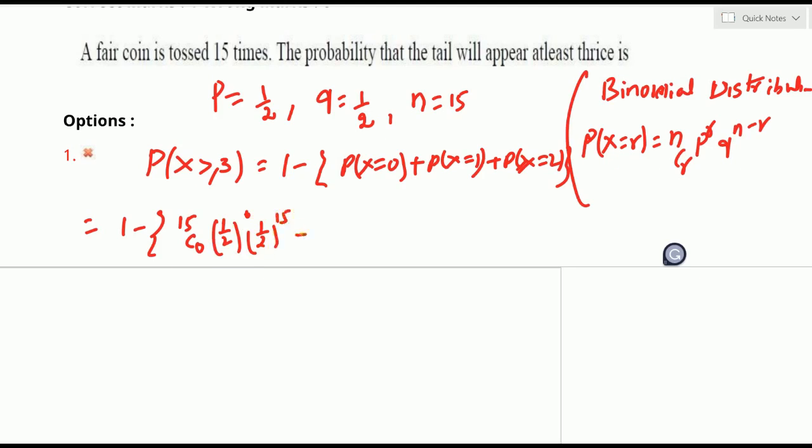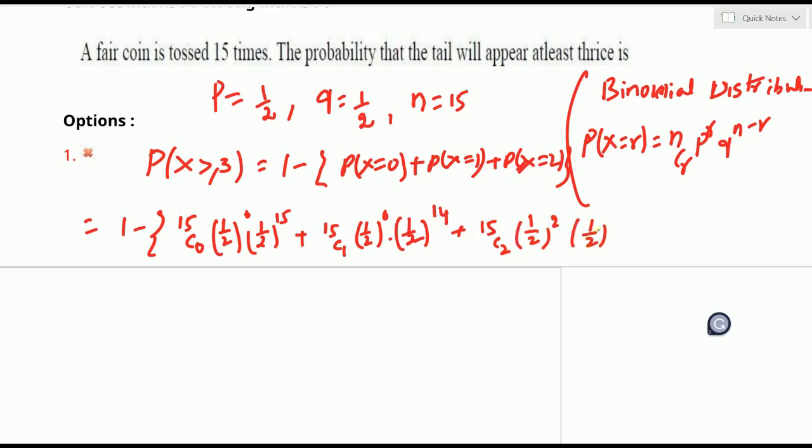Now the next term, P of x equals 1 means r is taken as 1, that is 15C1, and p power r, with p being 1 by 2, is 1 by 2 power 1, and q is also 1 by 2 power 15 minus 1, which is 14. Now the last term, P of x equals 2, r is 2: 15C2, 1 by 2 whole power 2, and 1 by 2 whole power 15 minus 2, 13.